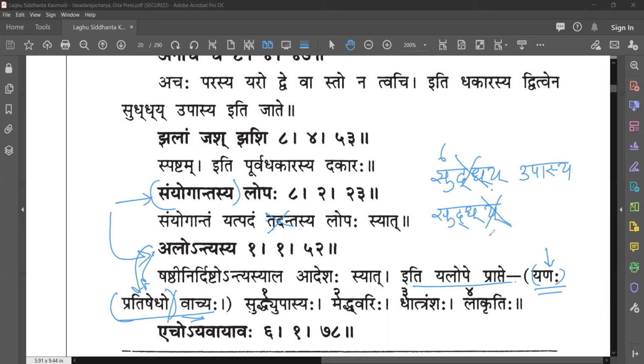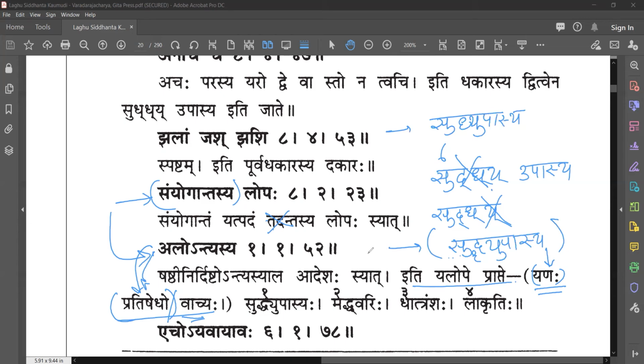So finally, you end up like this. Suddha yu asya. This is the final word. This is the one word. Because of anachicha, you got this, and without anachicha, you end up like this. Suddhipasya. So both the words, you get it.